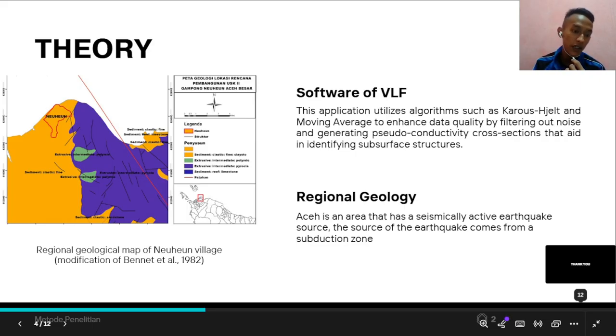And this is the regional geological map of Nehan village, Aceh Besar, with a modification of Bernard et al. 1982. Aceh is an area that has a seismically active earthquake source. The source of the earthquake comes from a subduction zone.